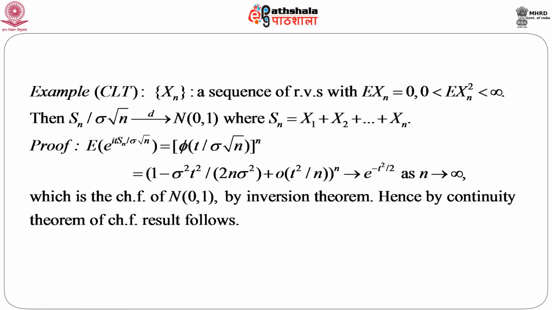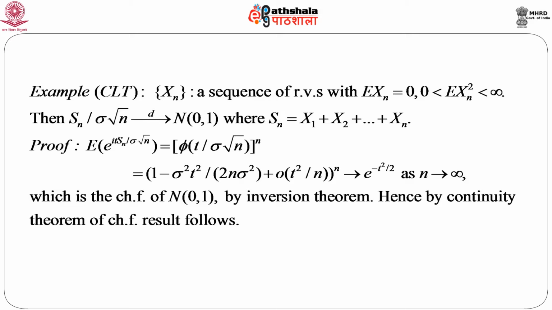A little bit of manipulation will give us phi of t by sigma root n, whole to the power n, phi being the characteristic function of X_i. Then we can write this as an expansion in t, which is 1 minus sigma square t square by 2 n sigma square, plus the rest of the terms, which are negligible, whole to the power n. The sigma square cancels, and this converges to e to the power minus t square by 2 as n goes to infinity.